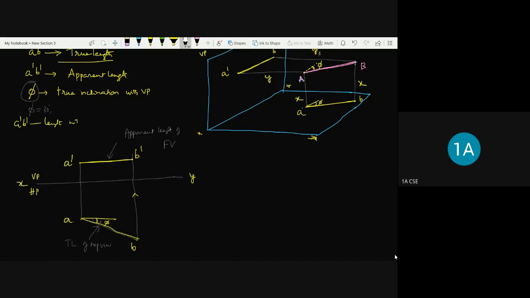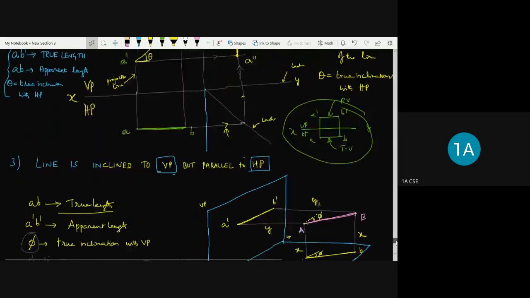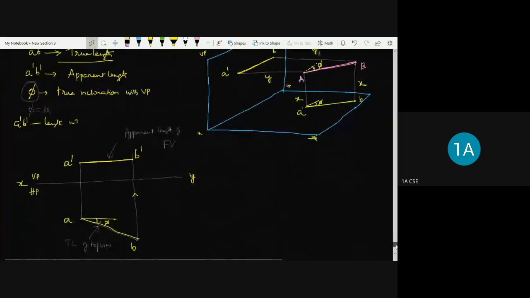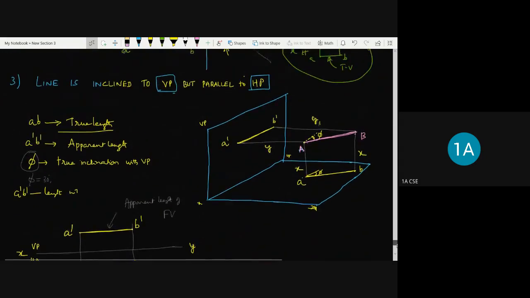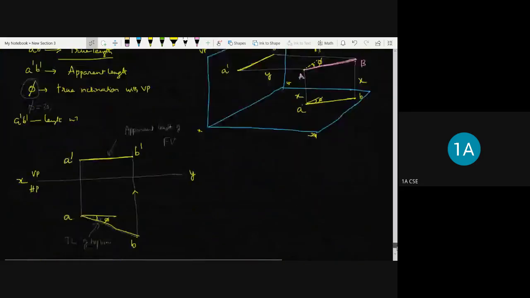So till now we discussed when the line is parallel to both the planes, when the line is inclined to vertical plane. See here, the line is inclined to vertical plane, true inclination is above the xy line, okay, and it is in the front view I have represented, and here it is exactly reverse of that, because it is inclined to vertical plane now and parallel to the horizontal plane. So you need to visualize in this 3D environment and then go by drawing in the 2D environment.